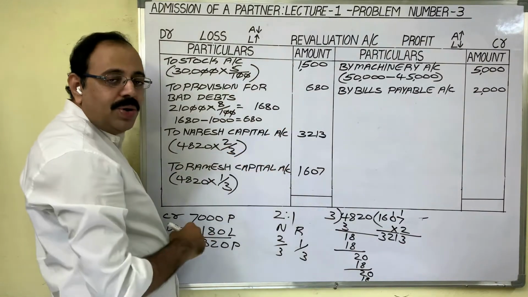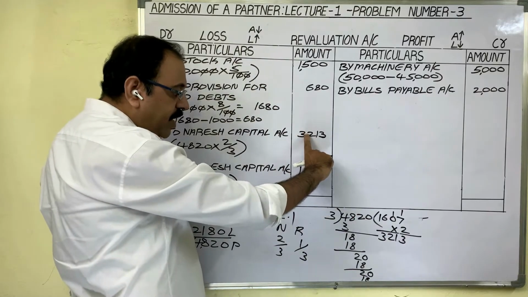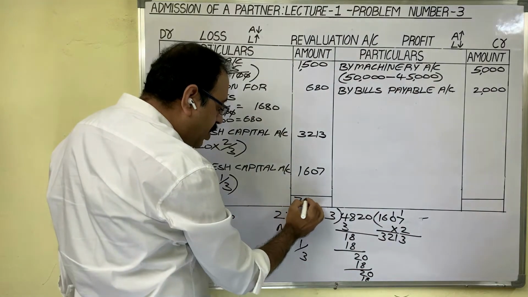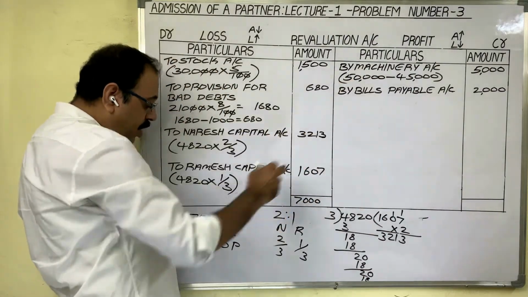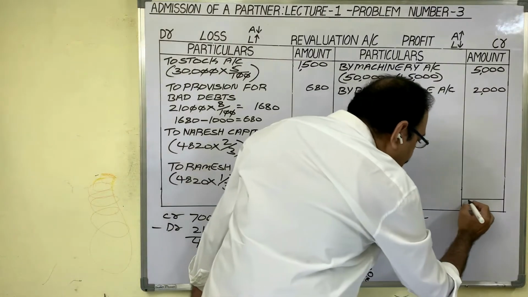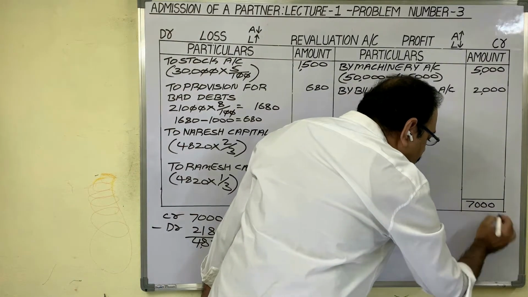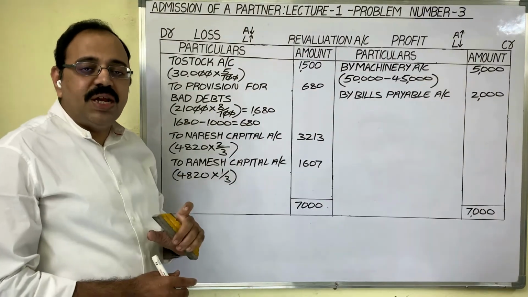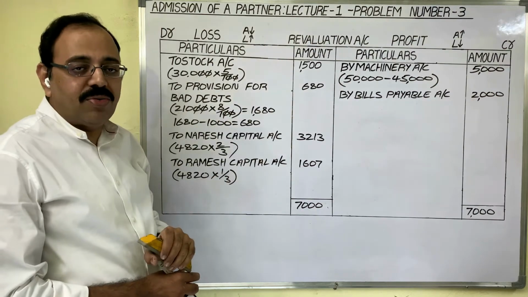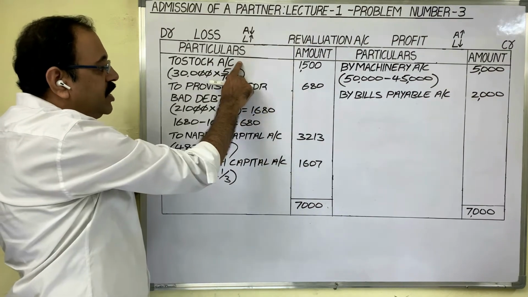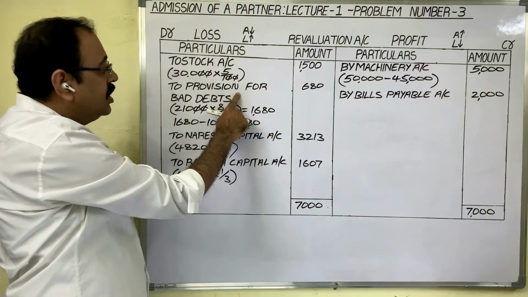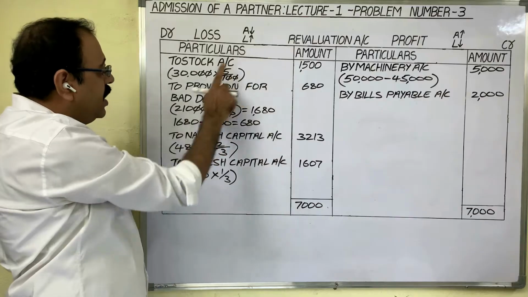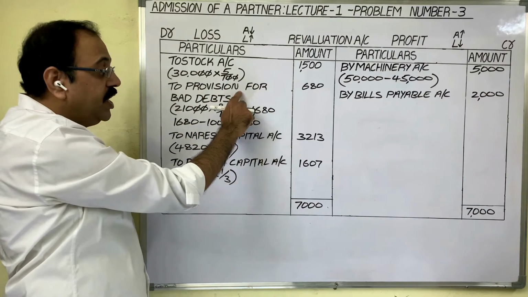Now put the totals on both sides. As we have written the difference amount on debit side, if you total these amounts, you will get 7,000 rupees. Credit total already we have calculated here, 7,000 rupees. So this is all about revaluation account, the first account. Let us frame the journal entries with the help of this revaluation account. In revaluation account debit side, we wrote two losses. Stock value is reduced, asset is reduced, it is one loss. Debtor value is reduced, it is one loss.